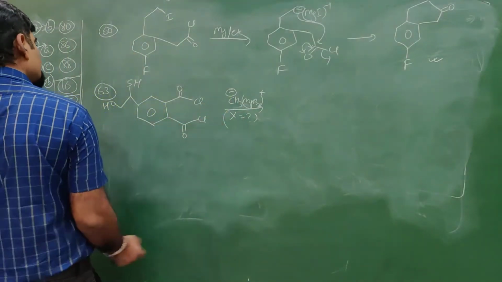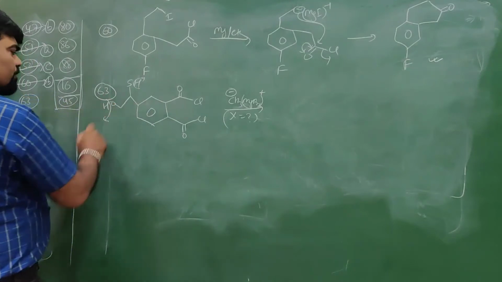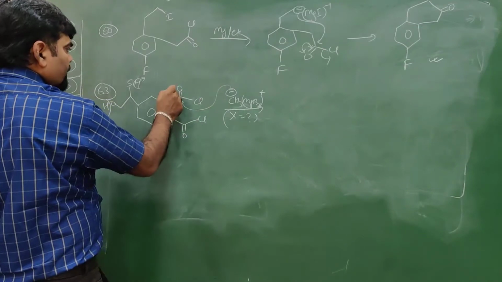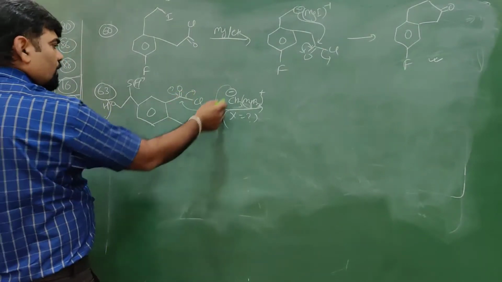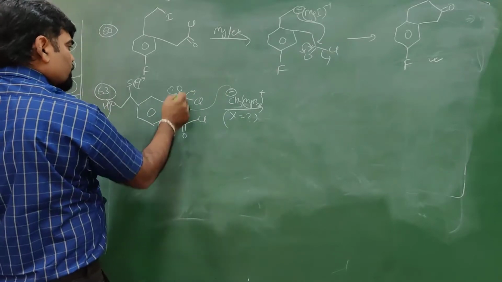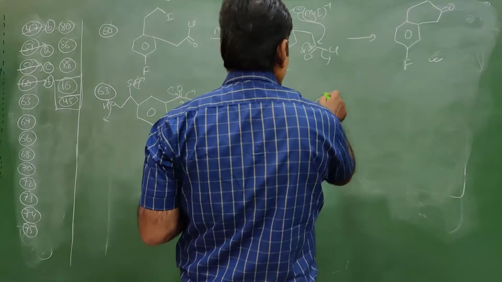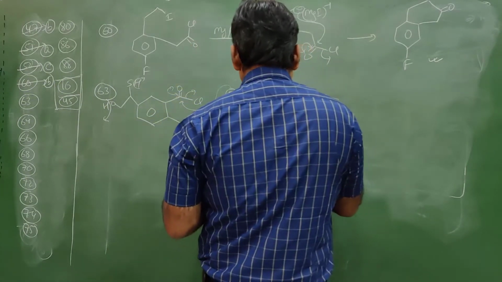One mole will be consumed to abstract this H plus, another mole will be consumed to abstract this H plus, another mole will be consumed to make this a ketone, and another mole to make it an alcohol. 2 moles here, 2 moles here, because the product must be this one after hydrolysis.